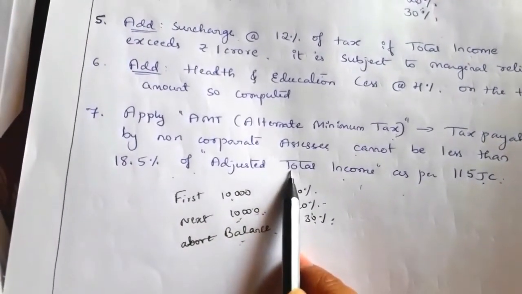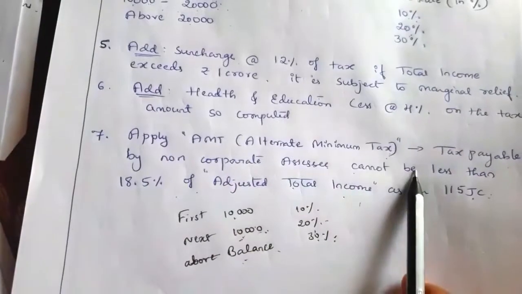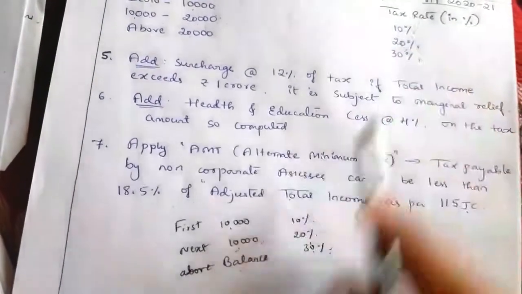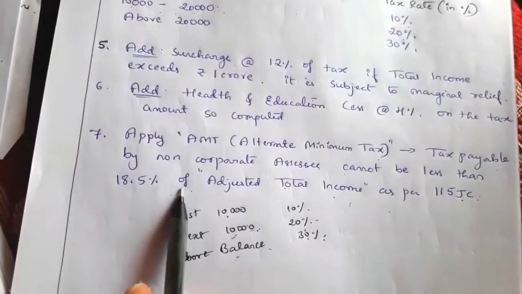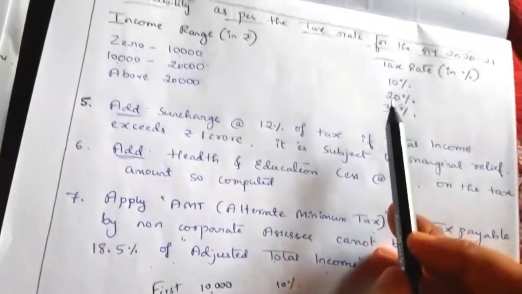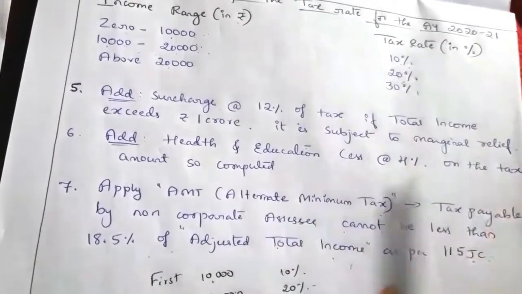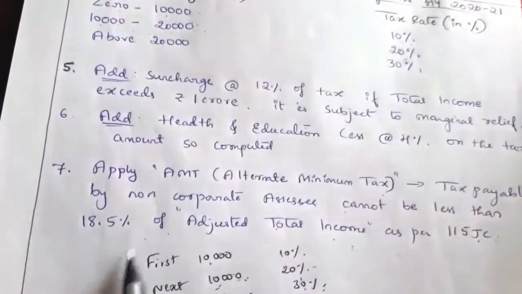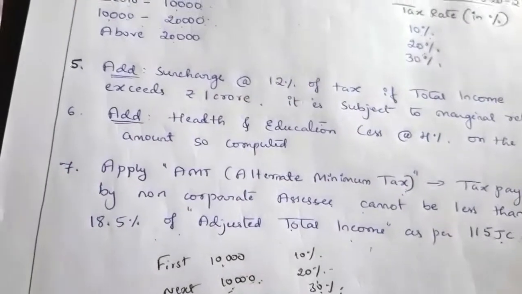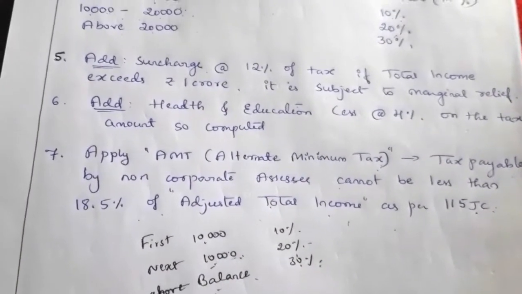of adjusted total income. We have to compare the normal tax liability and the AMT. We have to compare with this minimum 18.5 percent of ATI they have to pay. If the tax liability is more, then they have to pay the tax liability. If the tax liability is less, then they have to pay minimum 18.5 percent of ATI. Understood? So this is about the assessment of cooperatives.